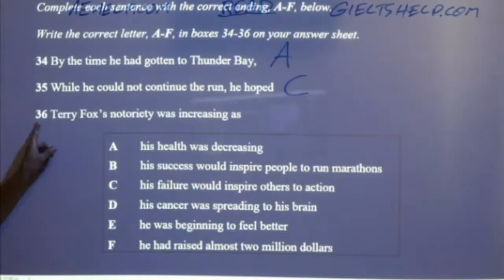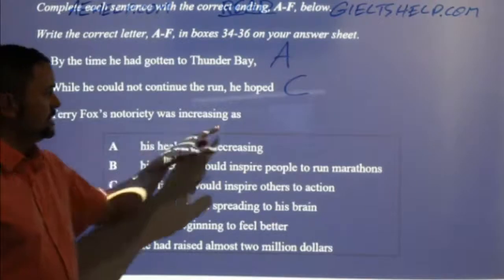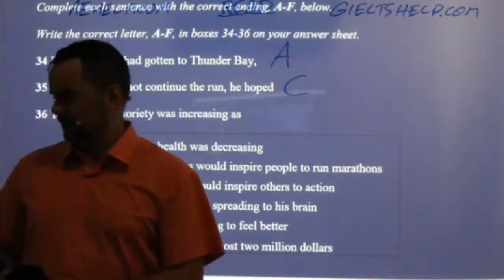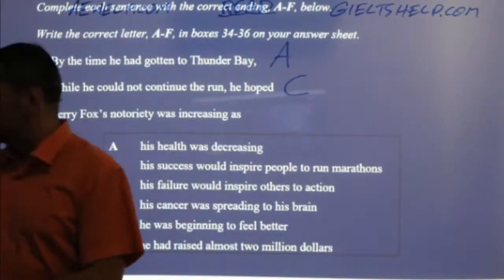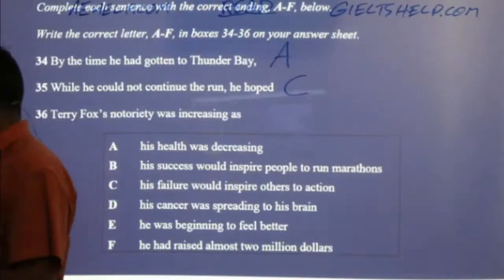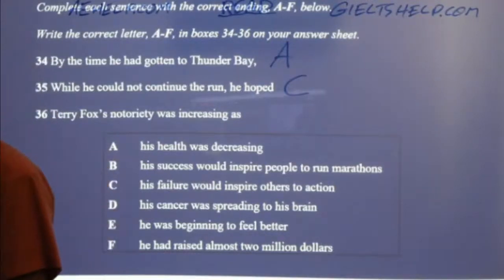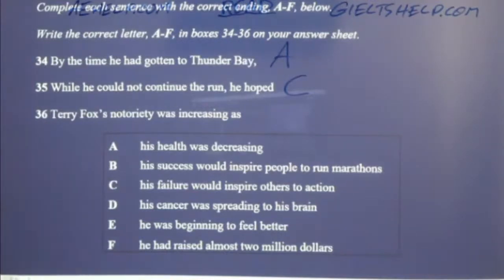All right, number 36. Terry Fox's notoriety was increasing as... I think we can all get this one. So what do you think is the answer for 36? On your own.